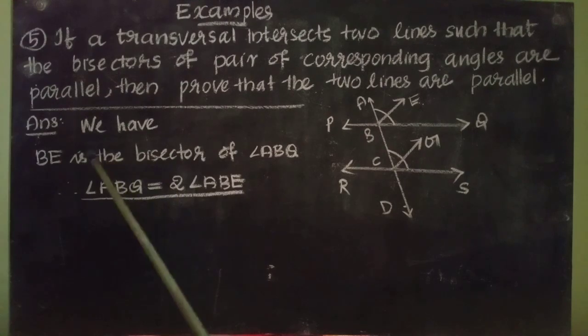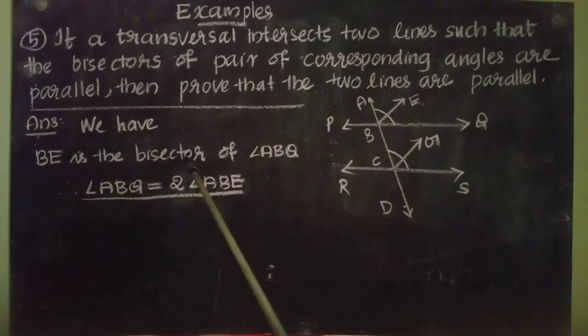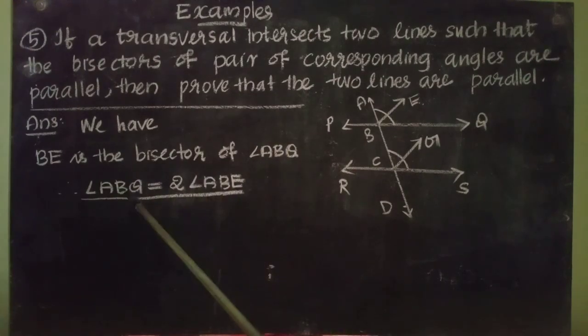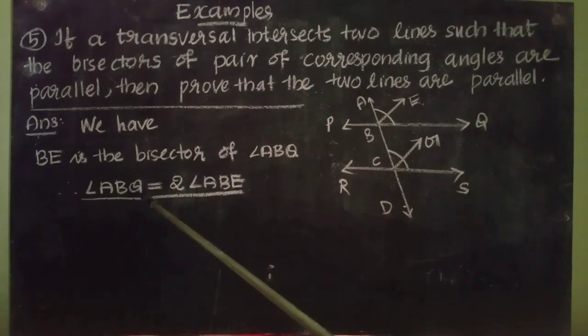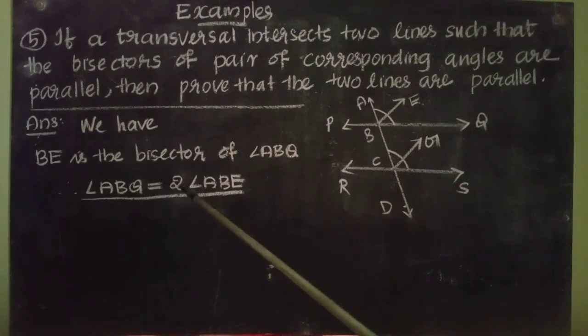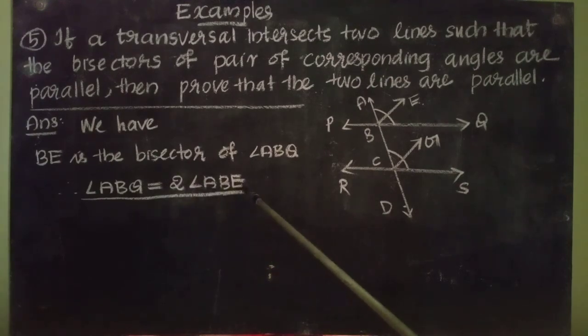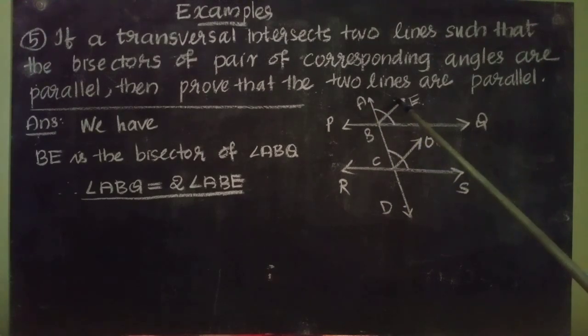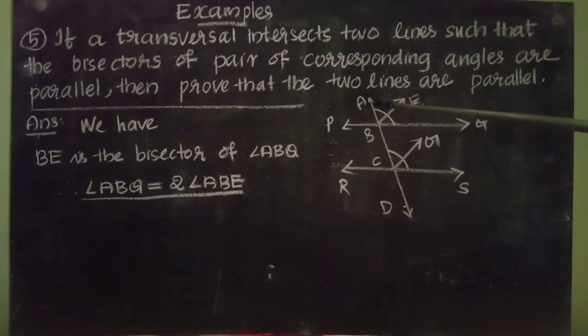We have BE is the bisector of angle ABQ. Therefore, angle ABQ equal to 2 times angle ABE. That is, angle ABE is the small angle here. The double of angle ABE is angle ABQ.